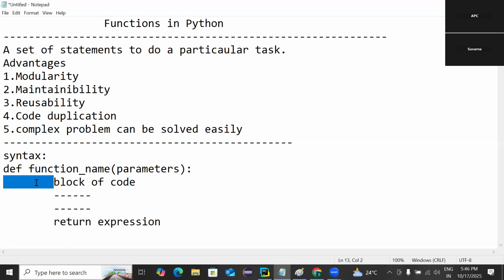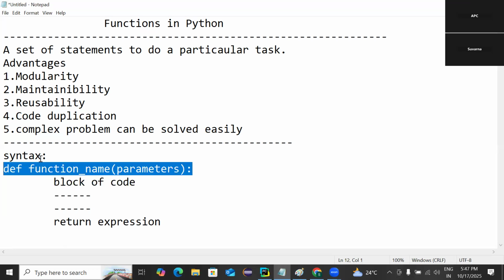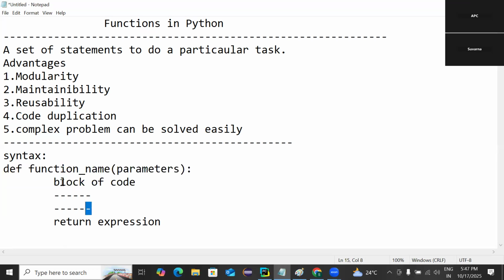So for indentation, a block of code is represented with the same number of spaces before the lines. All the lines having the same indentation belong to that particular entity. Here, if I want to write 3 lines of code for this function, all the 3 lines should have the same number of indentation before. Then whatever set of statements you want to keep for that function, you can write inside the function body. So this we call the function definition. This is the function header and this is the function body.